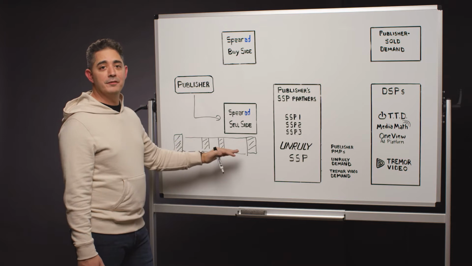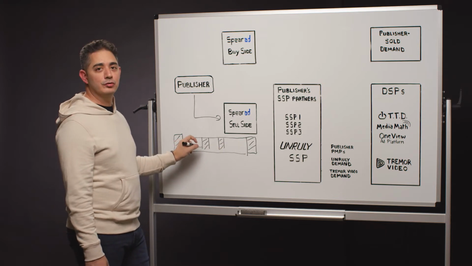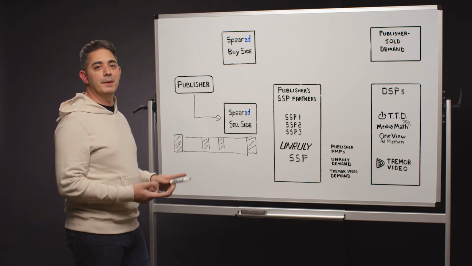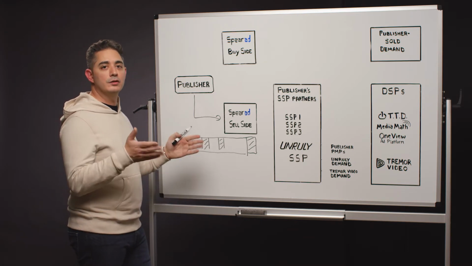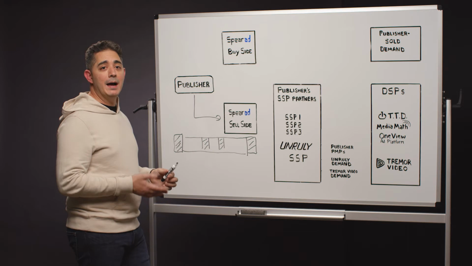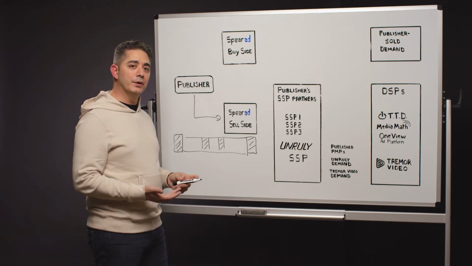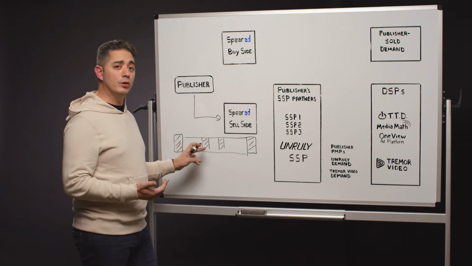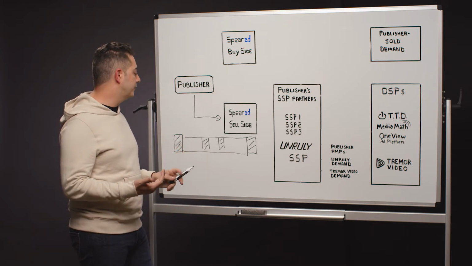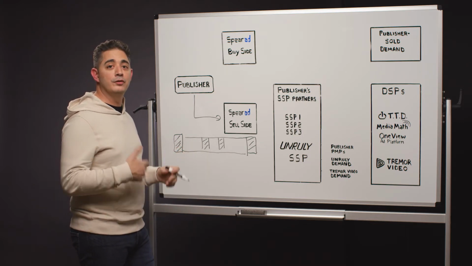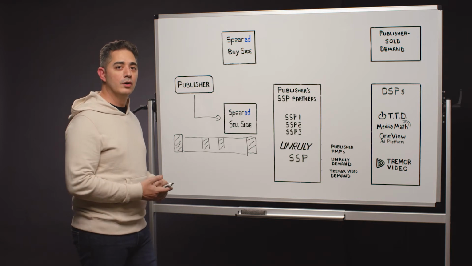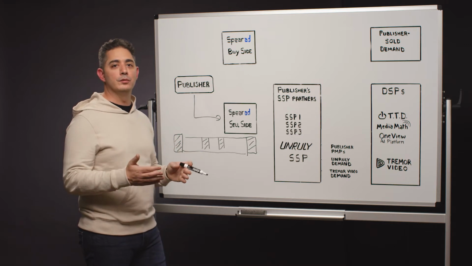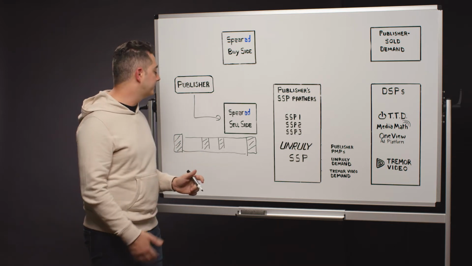Once that is defined, it's time to define the actual breaks themselves, the ad pods. These are typically defined by minimum or maximum time. How long do you want a commercial break to be? How many ads do you want within that commercial break? You can also set competitive separation rules within those commercial breaks. An example would be, let's say you don't want 2 auto ads in the same commercial break, or you're okay with 2 auto ads in the same commercial break, but you'd like to have a minute between the 2. All of these settings are available there.